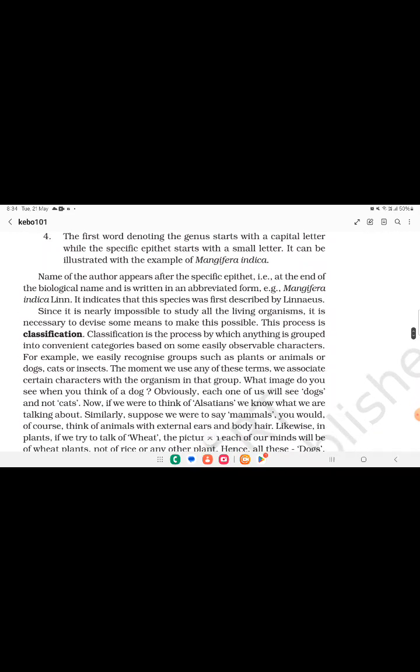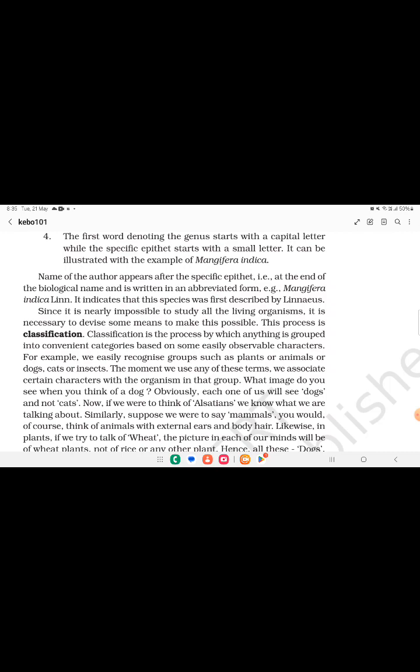The name of the author appears after the specific epithet, that is, at the end of the biological name, and it is written in an abbreviated form. Example: Mangifera indica Linn. It indicates that this species was first described by Linnaeus. Since it is nearly impossible to study all living organisms, it is necessary to devise some means to make this possible. This process is called classification.